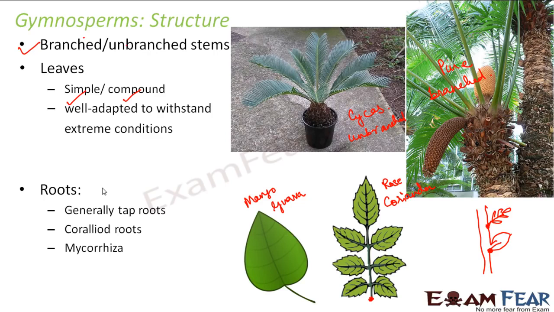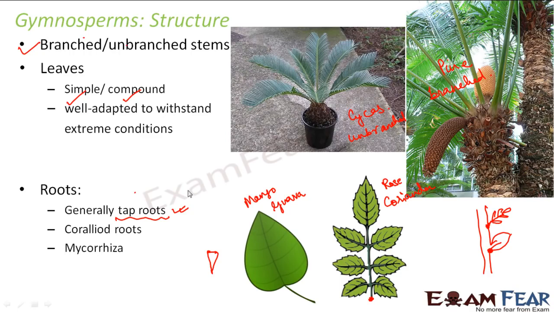Let us now talk about roots. So roots in gymnosperms are generally tap roots. What are tap roots? Tap roots are the type of roots which are generally large and tapering, and they grow downwards. Tapering means a shape like this. So you see it gradually tapers towards the bottom. So tapering roots, and they grow downward.